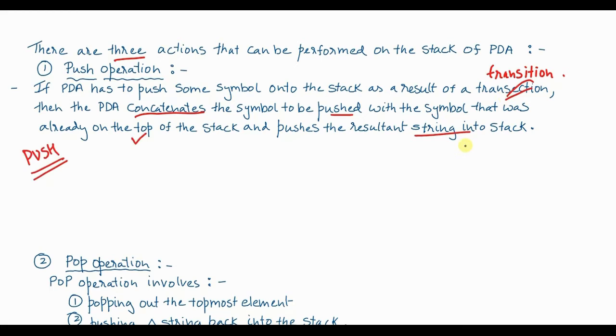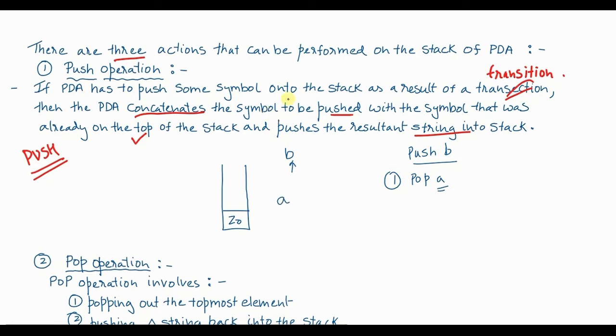Suppose I want to insert B into the stack, and suppose initially the stack contains, along with Z0, the element A. I want to insert or push B into the stack. So how to push B into the stack? First I will have to pop A out. When you pop this A out, A will no longer be present in the stack. A will be somewhere outside.